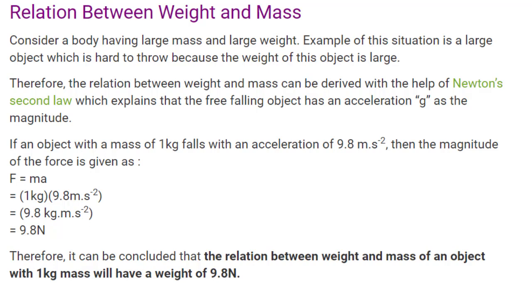If an object with a mass of 1 kilogram falls with an acceleration of 9.8 m/s², then the magnitude of the force is given as F = ma = 1 kg × 9.8 m/s² = 9.8 kg·m/s² = 9.8 N. Therefore, it can be concluded that an object with 1 kilogram mass will have a weight of 9.8 N.